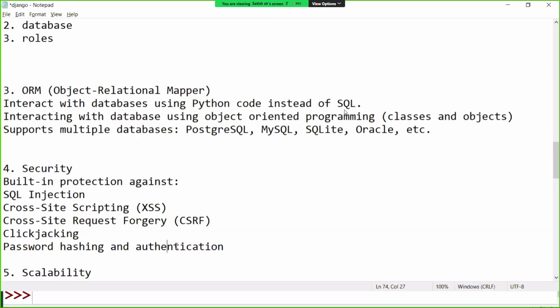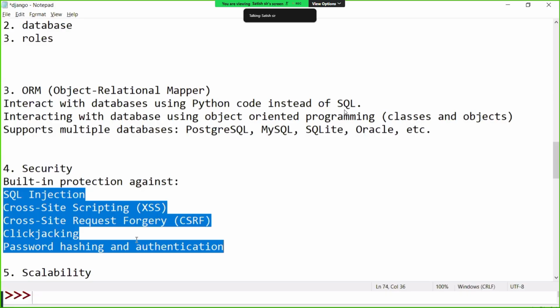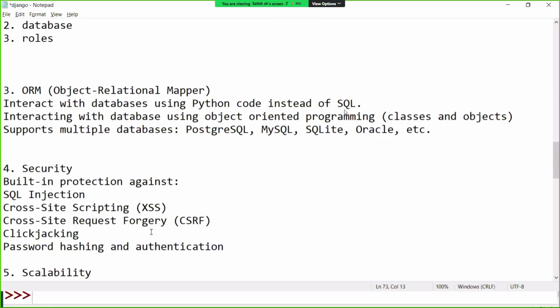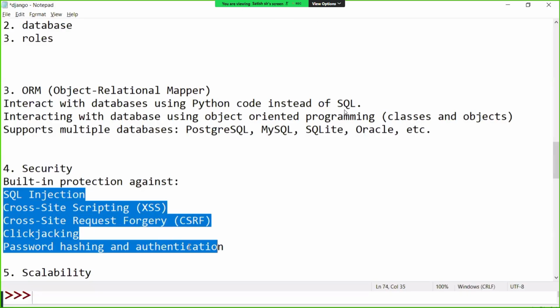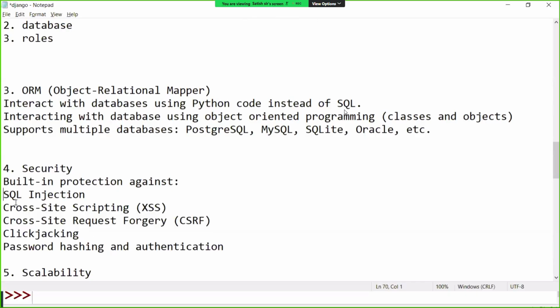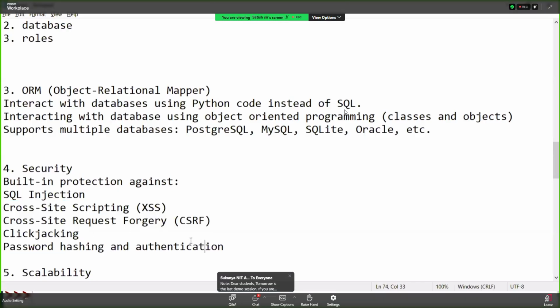Otherwise, it is not secure. But Django provides inbuilt protection against all these things, so you don't need to think about that. But in other languages, you have to take care of it. You should still know the meaning of SQL injection. That is important.